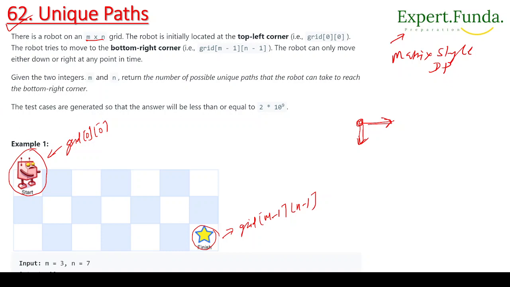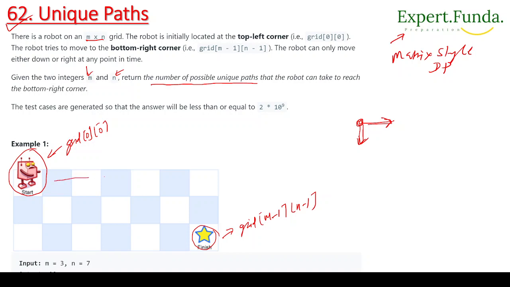Now the question is saying that we are given two integers m and n, and we have to return the number of possible unique paths the robot can take to reach the bottom right corner. So how many unique paths are possible?